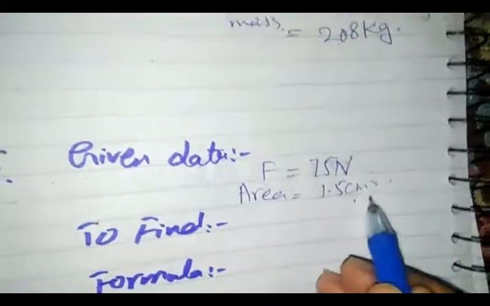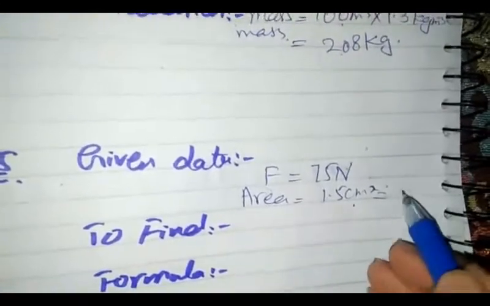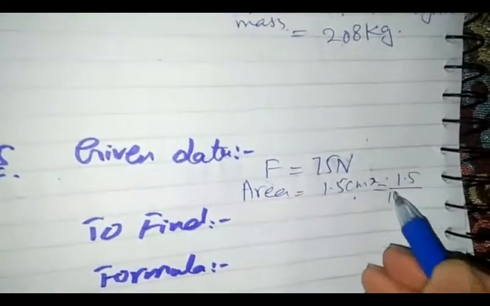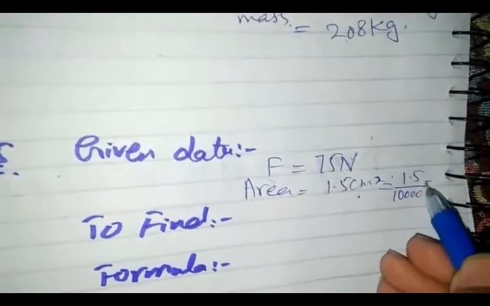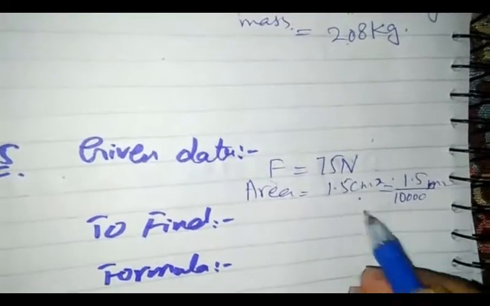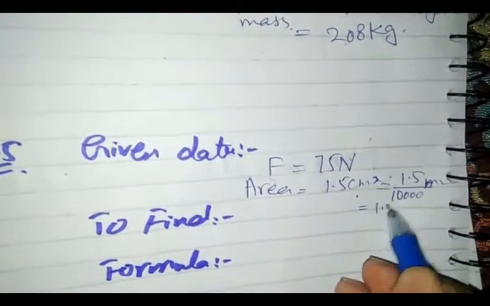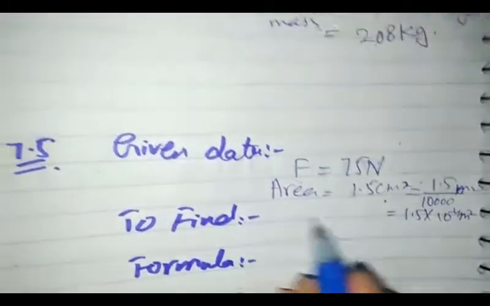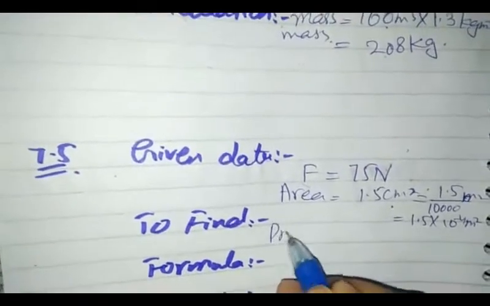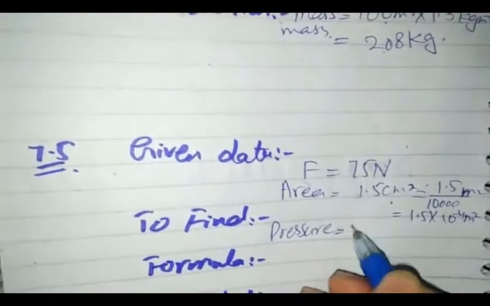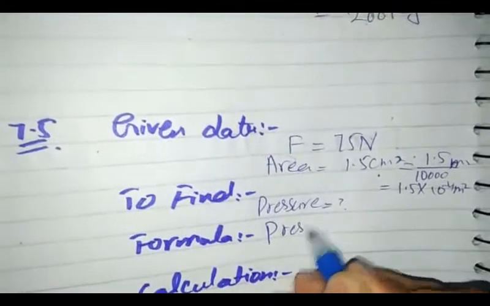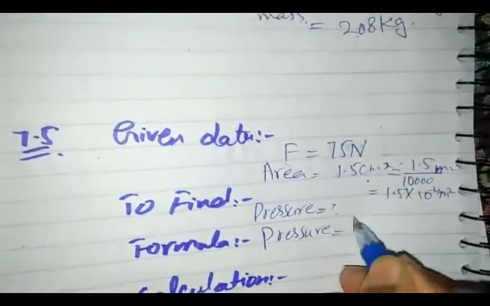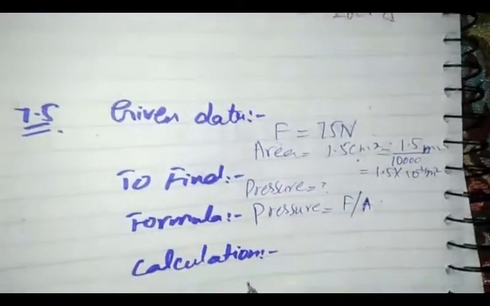This is not in SI unit. We have to convert it into SI unit. So 1.5 divided by 10,000 becomes meter square. It becomes 1.5 into 10 raised to power minus 4 meter square. We have to find the pressure. The formula of the pressure is force over area.